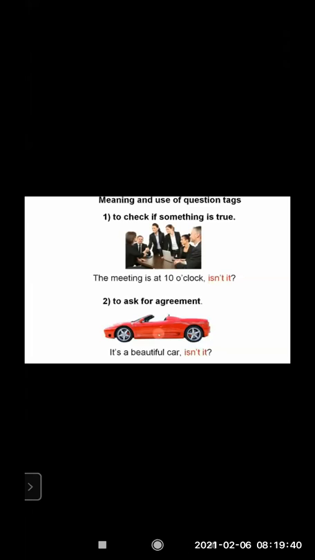Now, the next point is to ask for agreement. Like, it's a beautiful car, isn't it? Now, it's not a question actually, it's an agreement. I can see it's a beautiful car, so I am telling it's a beautiful car, isn't it? So these two points you can go through again. To check if something is true: the meeting is at 10 o'clock, isn't it? To ask for agreement: it's a beautiful car, isn't it?